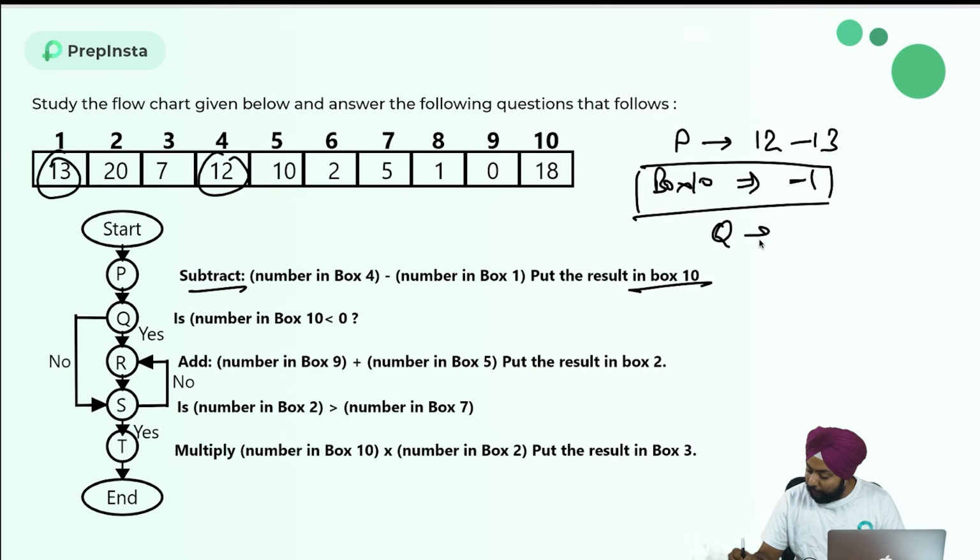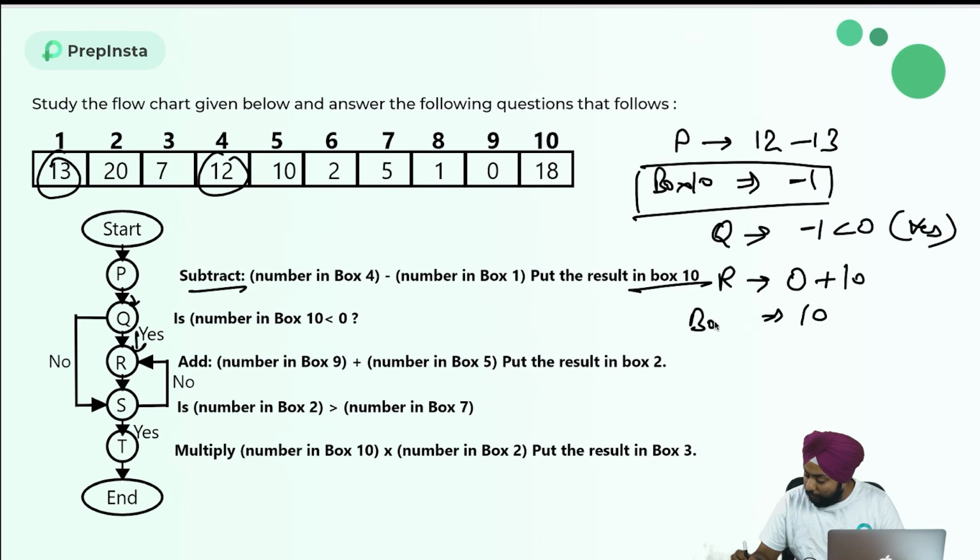Now let's come to the Q step. Is the number in box 10 less than 0? Box 10 is having -1. Is -1 less than 0? Yes. If it's a yes, then I'll move downward. Yes means add the number in box 9, that is the R step. The number in box 9 is nothing but 0, added with the number in box 5, which is 10. So I am having 10 as the answer and put that in box 2. So box 2 is having 10 now.